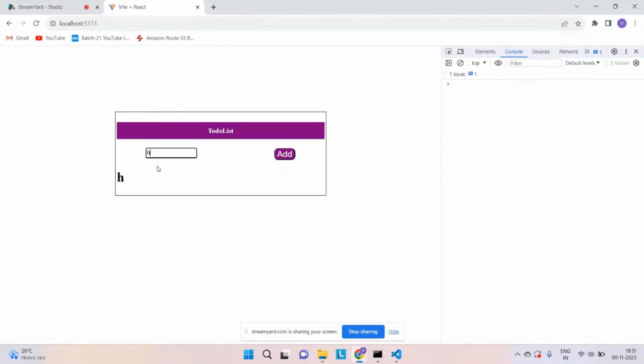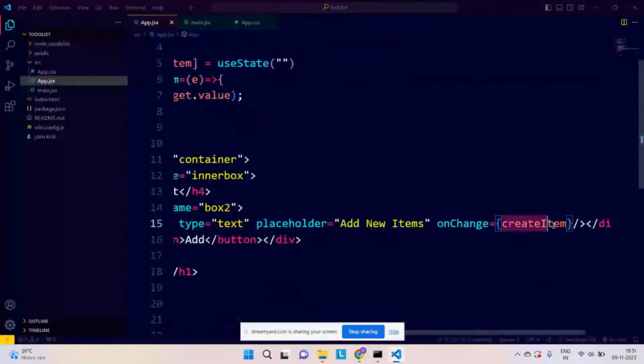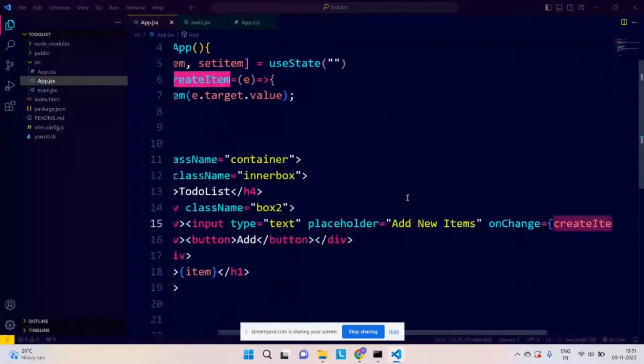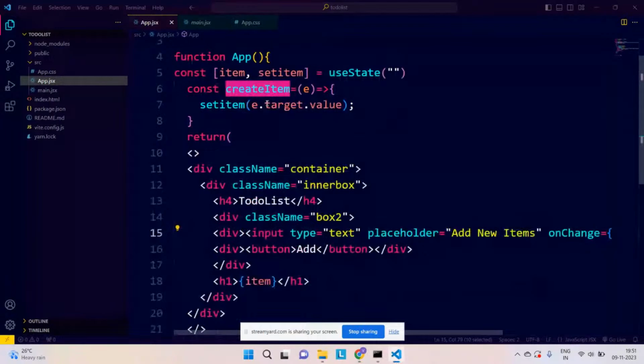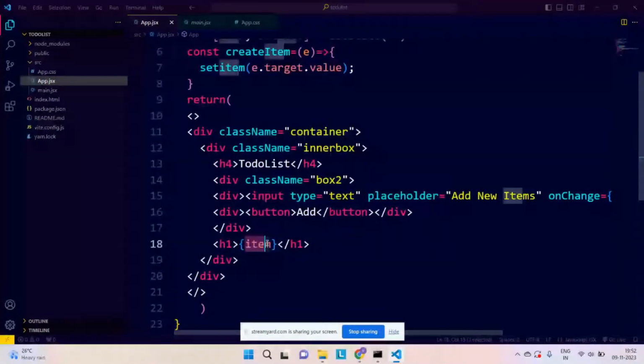Now if I just type HELLO, you can see that on the line below, whatever I'm typing is getting reflected. How is that possible? For that I have used onChange. On change we are calling the function createItem. In createItem we have passed the event and we are capturing the value from the input tag. So whatever I type is automatically assigned to this state, which is item, and I have just rendered it over here.